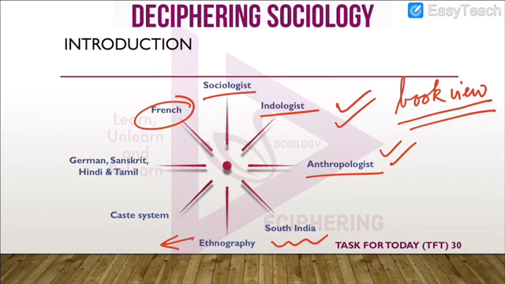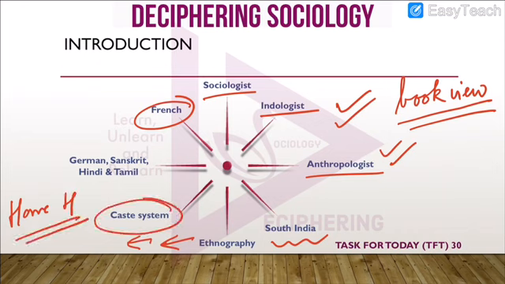He was a follower of ethnography. What do we understand by ethnography? Ethnic means tribals, races. So he studied the ethnicity of different areas of India, and his major study was, as you must be knowing, Homo Hierarchicus, or the study of the caste system. He was a learner of many languages. He was a prisoner of war in Germany, so he knew German. He learned Sanskrit, Hindi and Tamil.